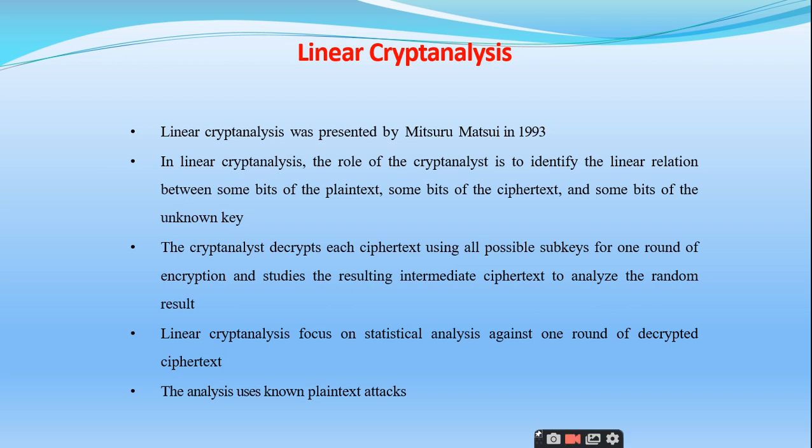As I told, linear cryptanalysis makes use of only one plain text and one key to generate the ciphertext. There is no need for two plain texts and two ciphertexts. Why? Because we are not dependent on the difference of the plain text and the ciphertext. We just take the plain text, find the linear relation, similarly generate the ciphertext, and correspondingly try to identify the key. Right? This everything we have discussed.